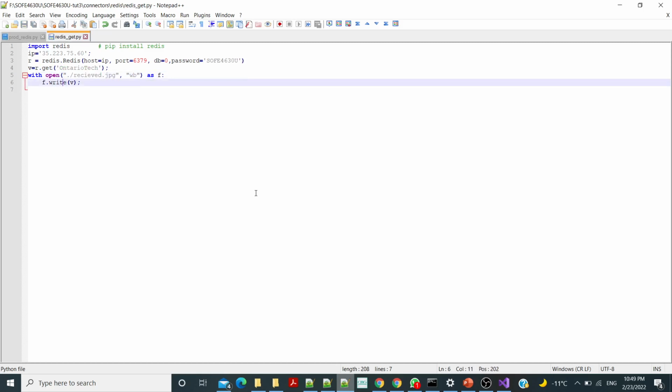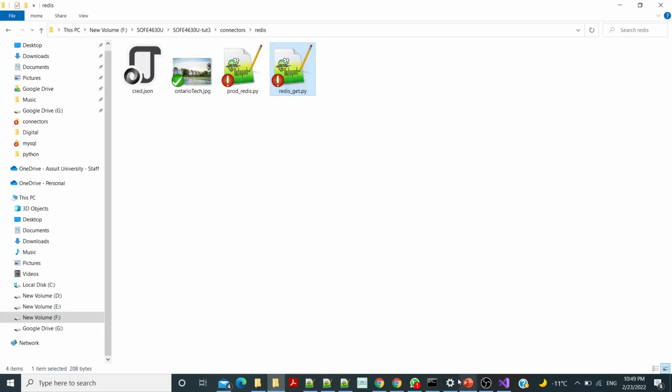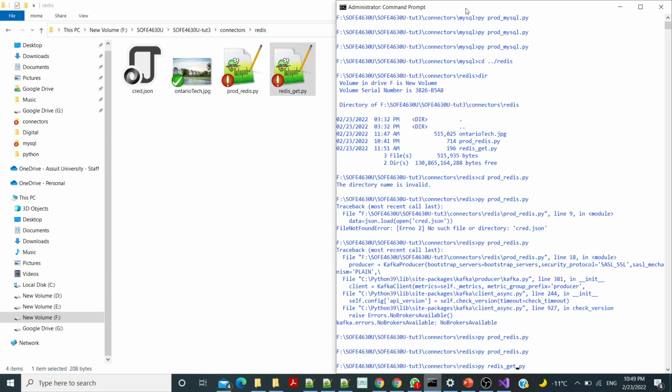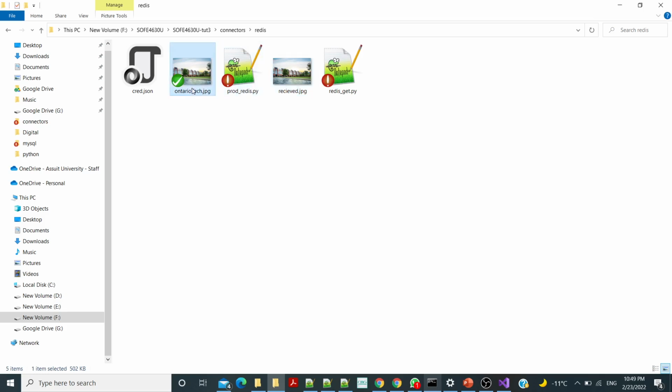So just save it and run it. Now you will find that the same image is received and is called receive.jpg, and the same file, the same size, everything is the same.